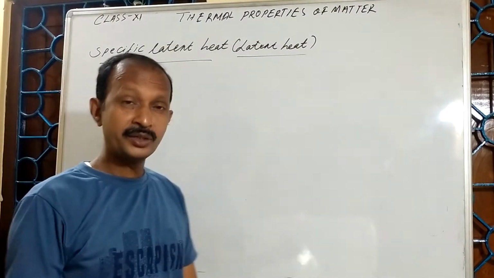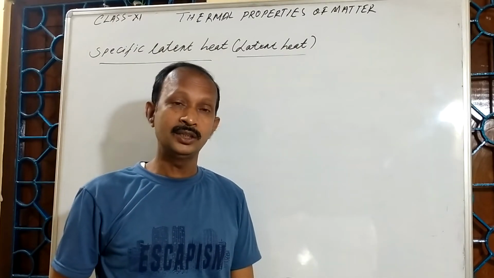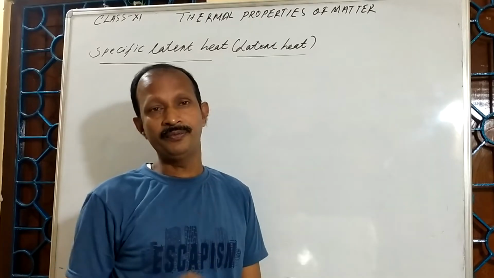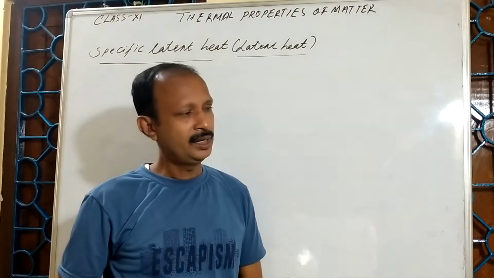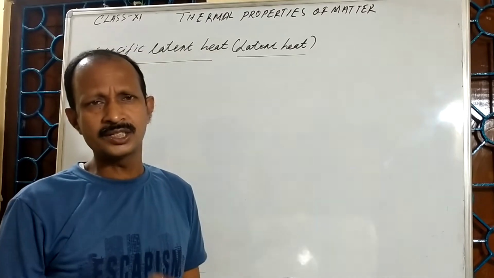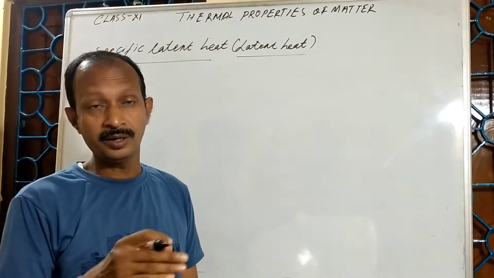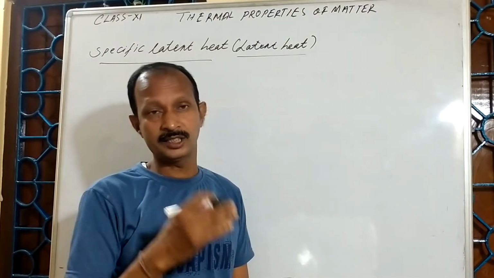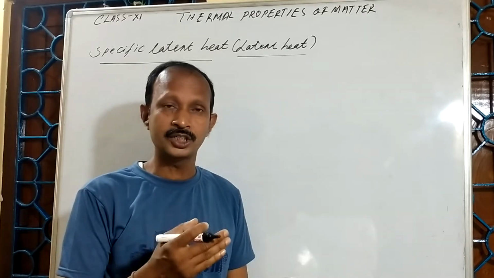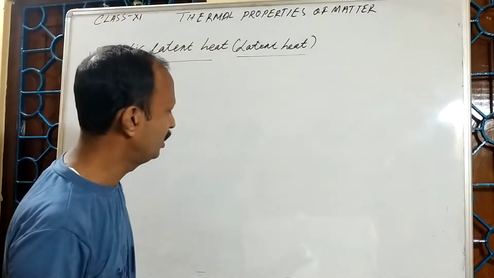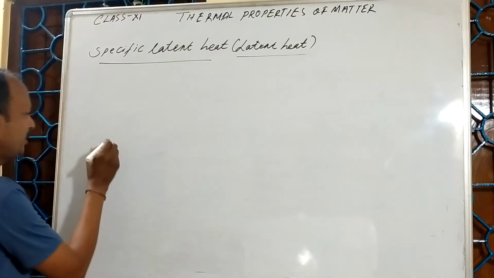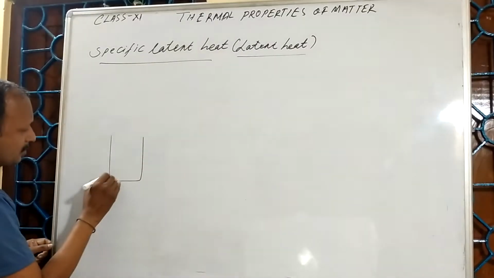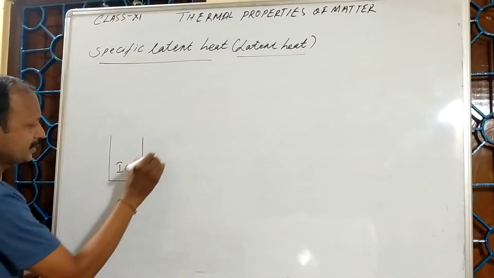So it is necessary to remind you of the change of phase or change of state. Normally a substance exists in three states. I am not discussing the plasma state. I am talking about the solid state, liquid state and gaseous state. For example, in my last video I explained, suppose in this container ice is there.